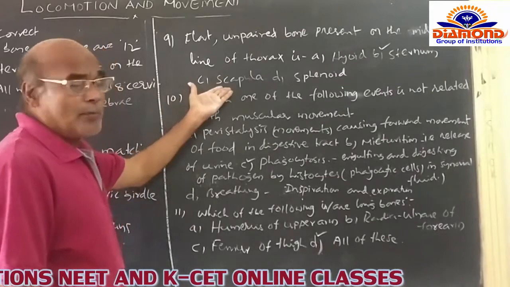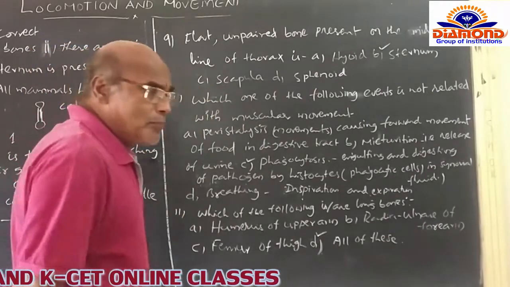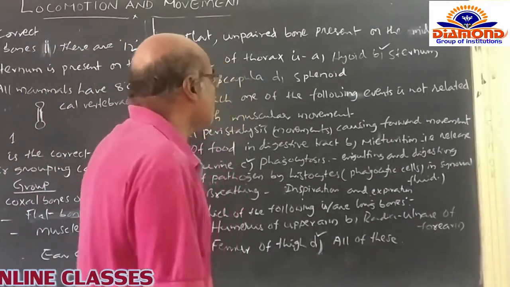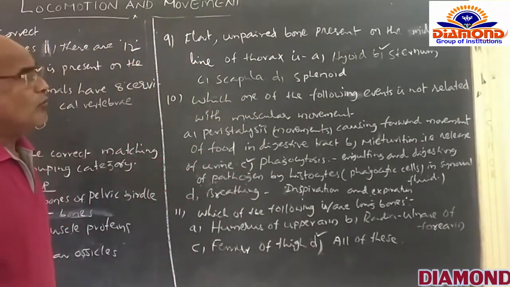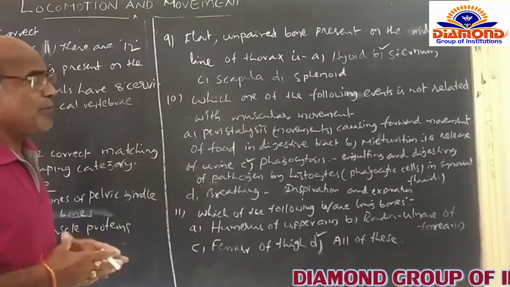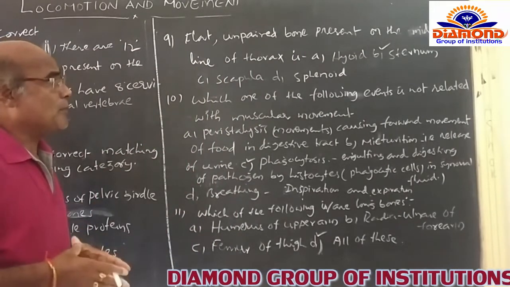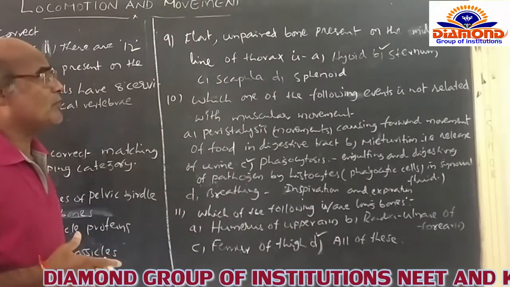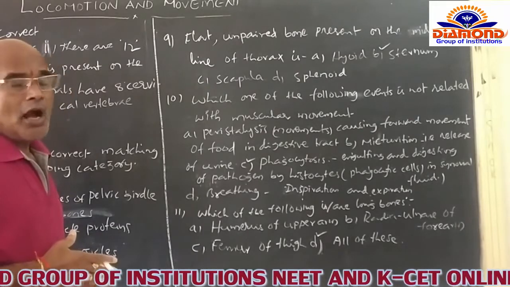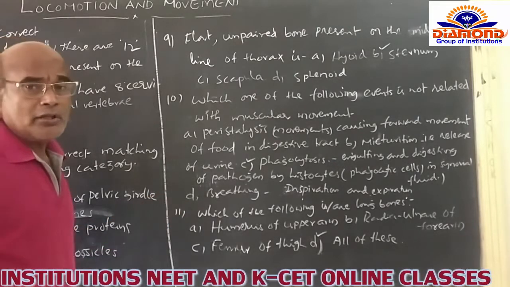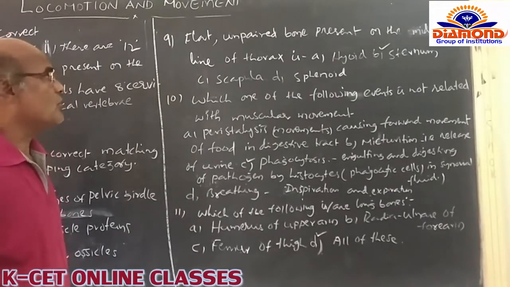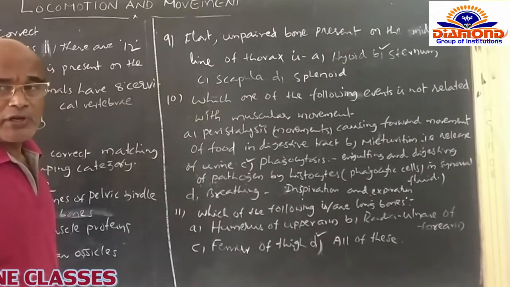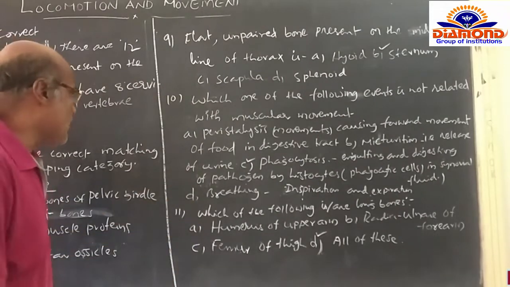And next, the scapula, what I said, the scapula is a bone of the pectoral girdle, and D is the sphenoid bone which is confined to the skull of the human body itself. That's why among A, B, C, D, only option B is correct, because the sternum is the flat, unpaired bone located on the midventral line of the anterior thoracic part of the body. So now I am opting for option B for this question. And now we go for the other question.